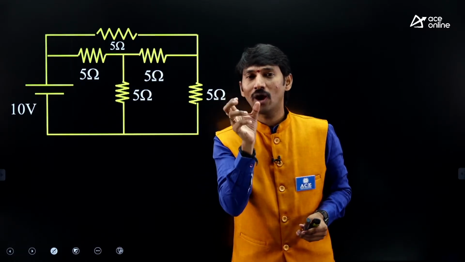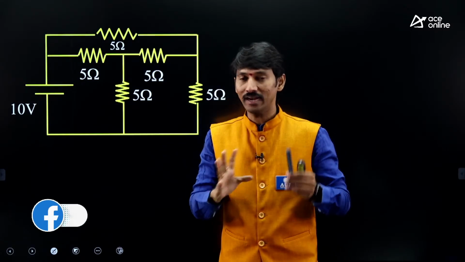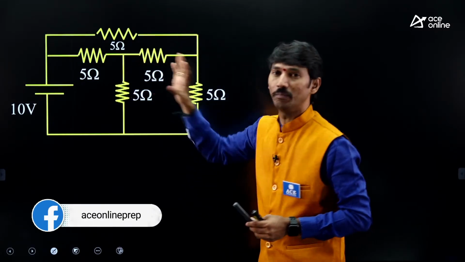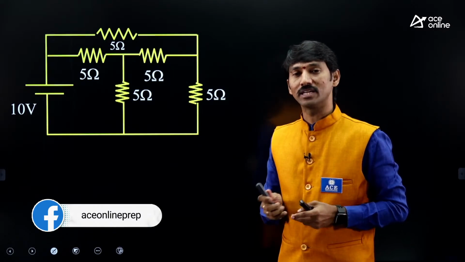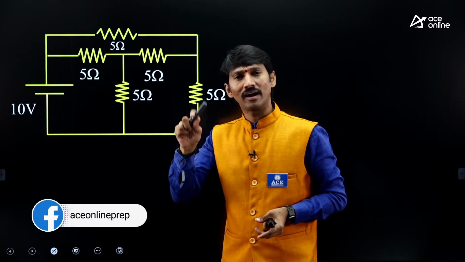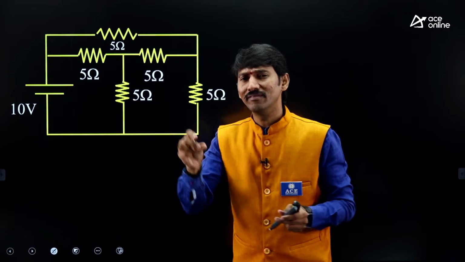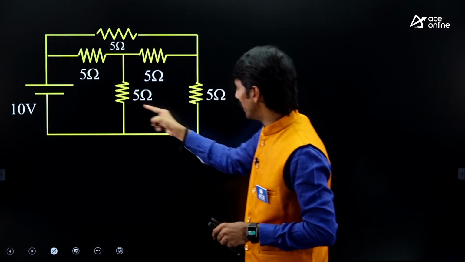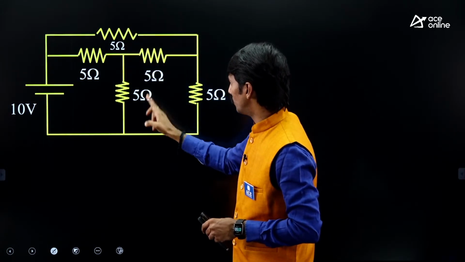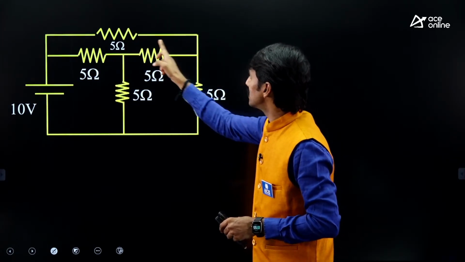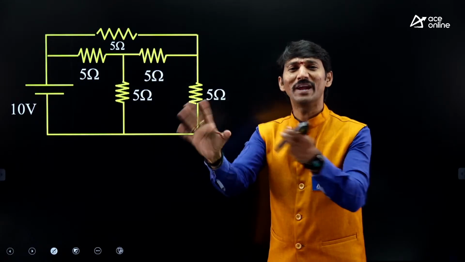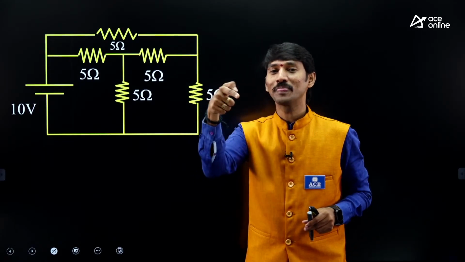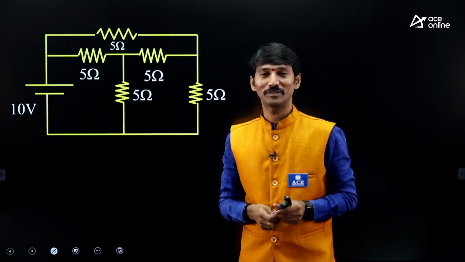But if you have our measurement basics, that this is a Wheatstone bridge, if you understand that concept, the Wheatstone bridge concept is clear, you can answer within 30 seconds. Without moving your pen, just have the corresponding concept. Sir, 5 into 5, 5 into 5. Sir, this branch can be opened. Straight away you can say that. But this is coming from our measurement bridge concept.